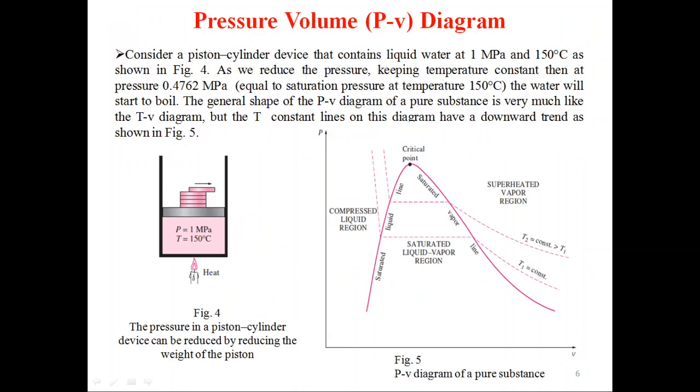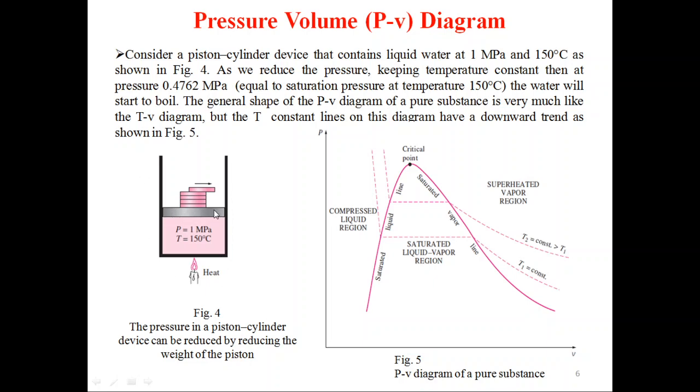Next is the pressure-volume diagram. Consider a piston device that contains liquid water at 1 megapascal and 150 degrees Celsius, as shown in figure 4. So we have a cylinder and piston.